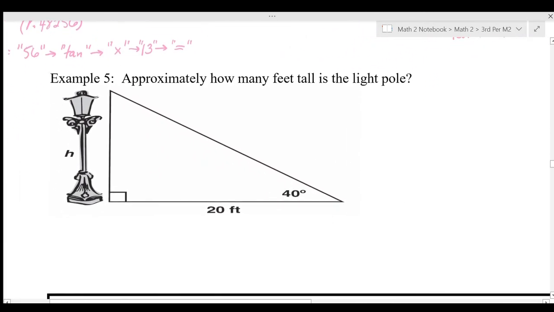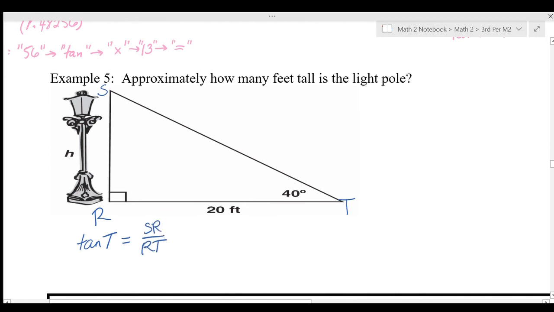All right, last example, example 5. Same type of problem. We're going to set up a tangent. I'm going to go ahead and label my sides. Let's do RST. My angles there, not my sides. So I'm going to have the tangent of the angle that they gave me information about, T, is equal to the side opposite over the side adjacent.